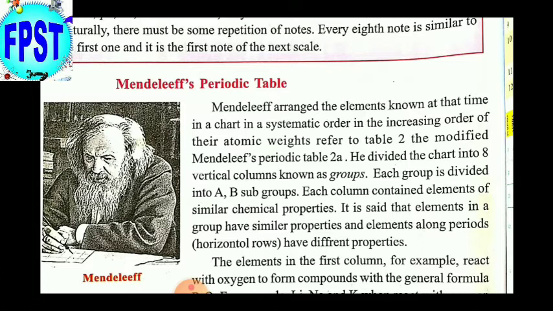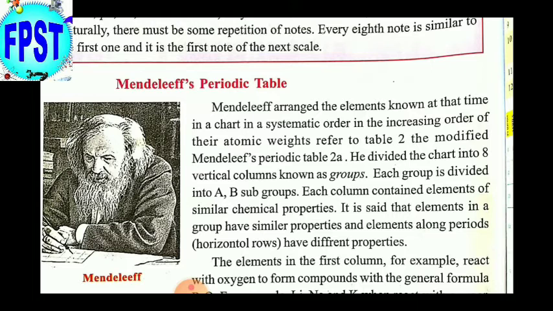Mendeleev arranged the elements known at the time in a chart in a systematic order, in the increasing order of their atomic weights. Later, it was modified. He divided the chart into 8 vertical columns known as groups. There are 8 groups in Mendeleev's table. Each group is divided into A and B subgroups.